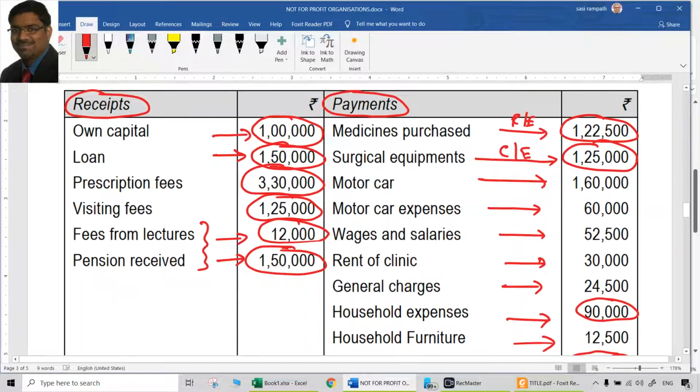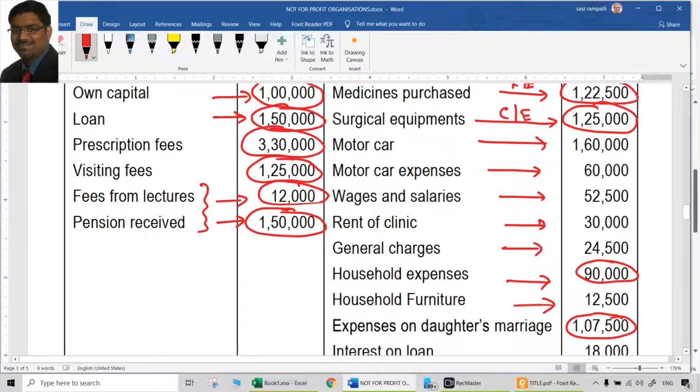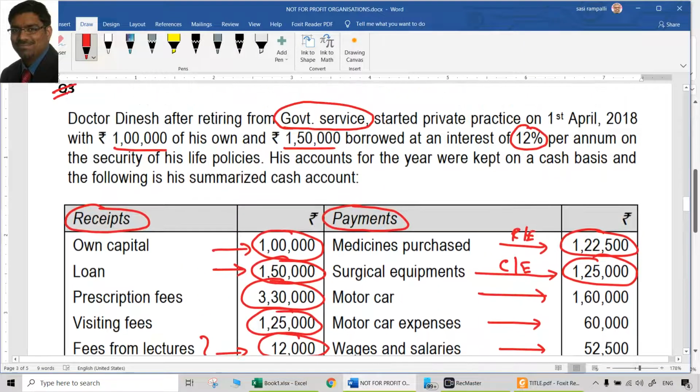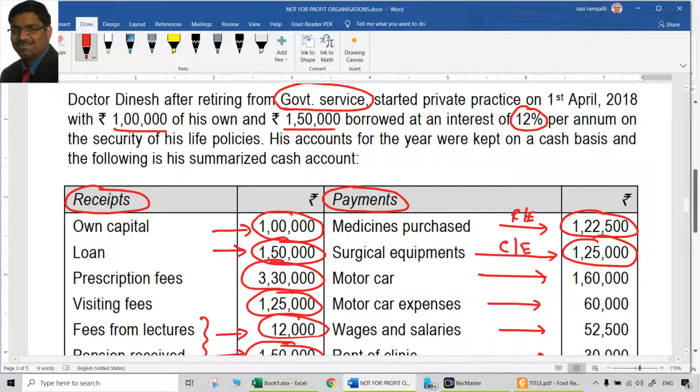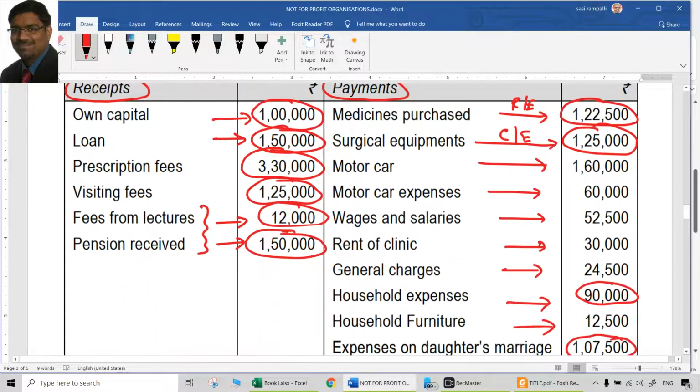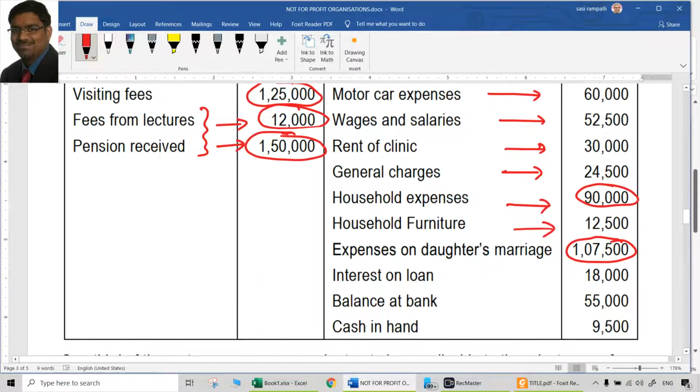If that interest was not 18,000 but less than 18,000, that means there would have been some accrued interest. But it is not there. 1,50,000 loan, 12% is the rate of interest, 18,000 is already matching, which means no adjustment. So we can directly take it to the outer column also, no problem. No adjustment on that. No hidden adjustment.